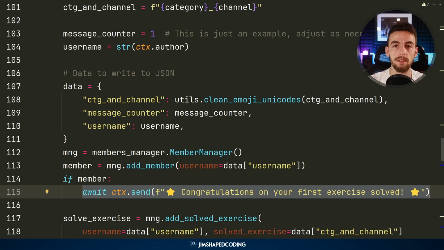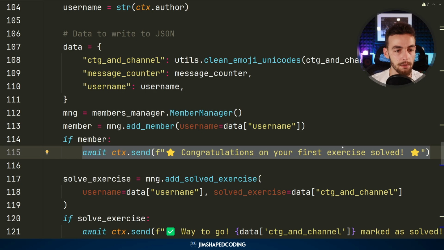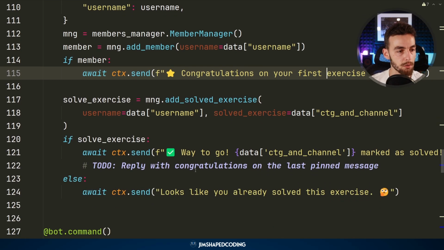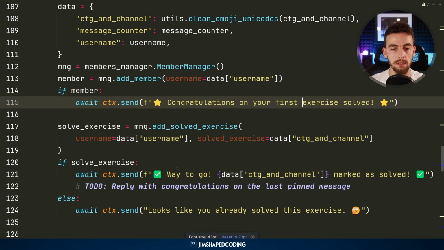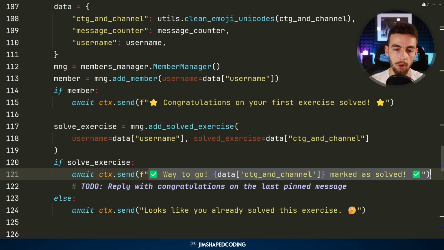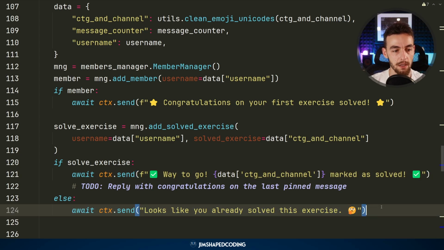This improves a bit the welcoming experience of a new member, and that's why I implemented this logic. If it was just a regular solved exercise, then the message is a bit different. It just says way to go, and the relevant exercise has been marked as solved. And also, like you saw earlier, if it is none of these cases, then we send: looks like you already solved this exercise. So this is, to be honest, the most interesting part of the project.